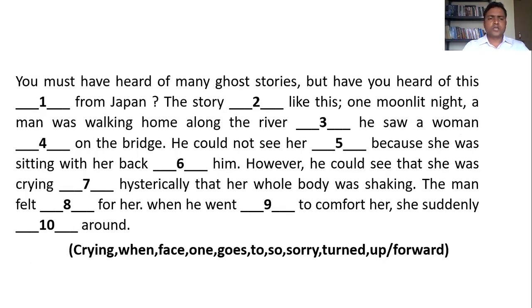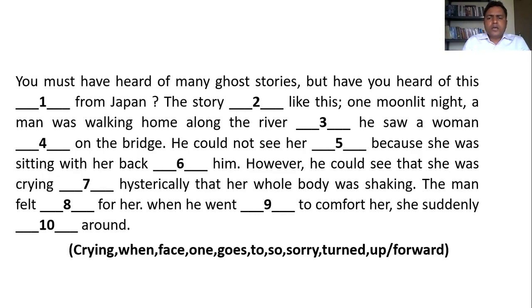Then come back to the second exercise. Let's just go through this passage to find out the context. You must have heard of many ghost stories, but have you heard this one from Japan? The story goes like this: one moonlit night, a man was walking home along the river when he saw a woman crying on the bridge.